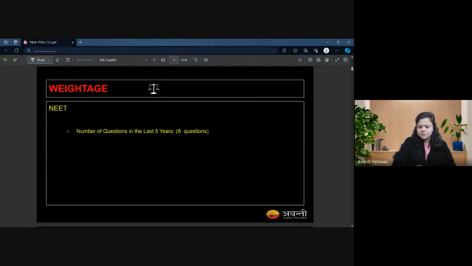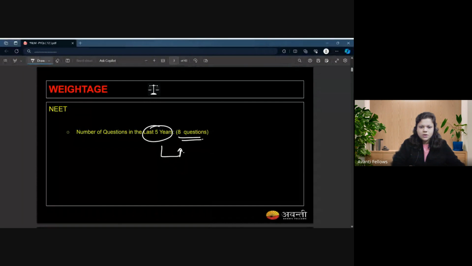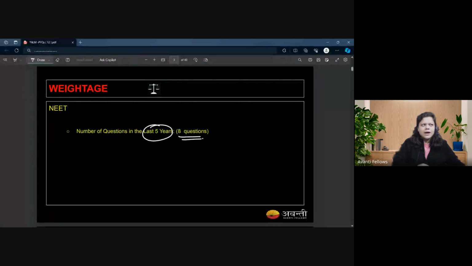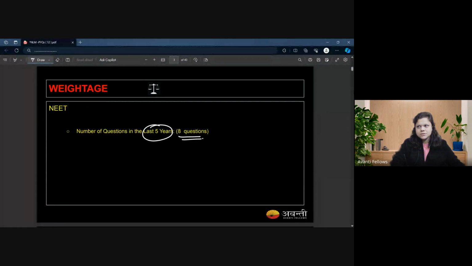As I've discussed with you also, in the last 5 years we have seen 8 questions from this chapter. If you do very simple basic mathematics, you can get the idea that sometimes it is skipped, but sometimes there are more than 2 questions as well. So this is very important for us. And in the last year, we got 3 questions from this topic. 3 questions means 12 marks, and we cannot ignore this. Is that okay?